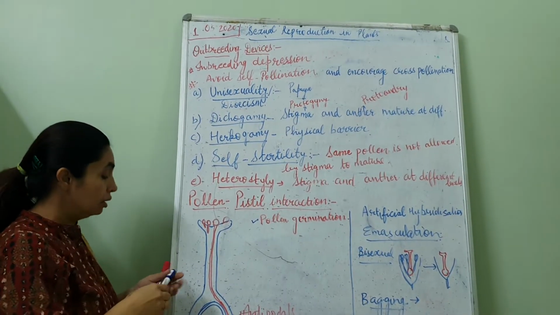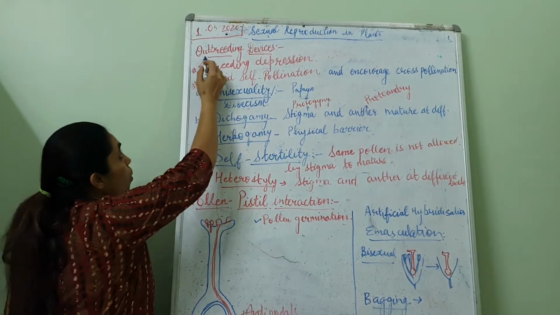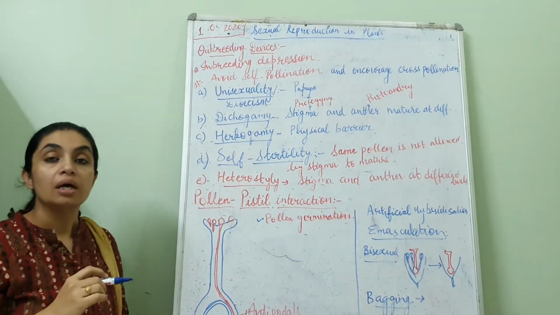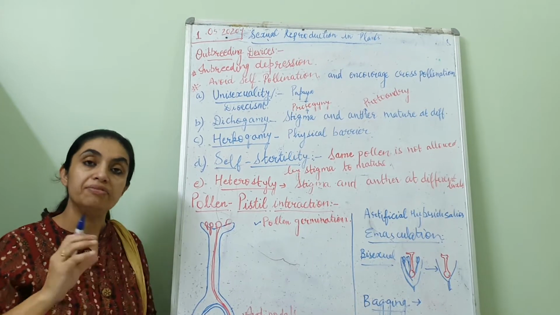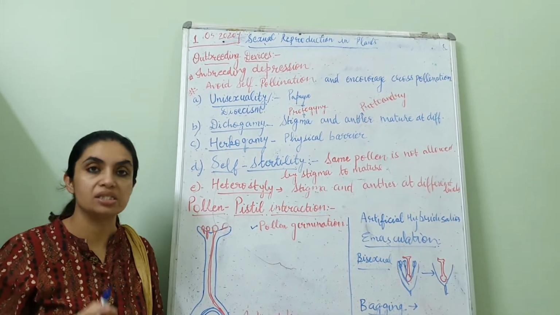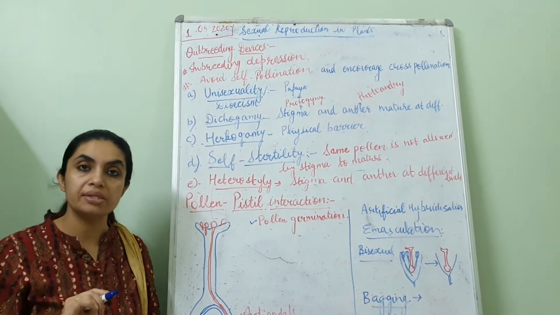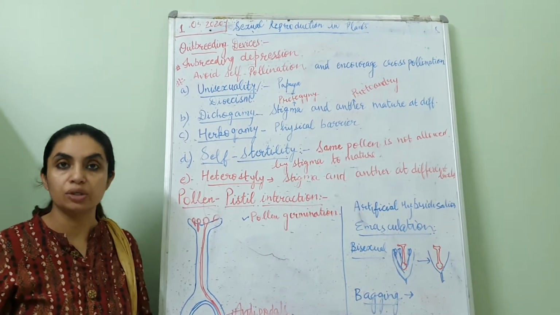Just try to understand the word outbreeding. That means breeding outside. When a flower is hermaphrodite or bisexual, both the organs are present, androecium as well as gynoecium.